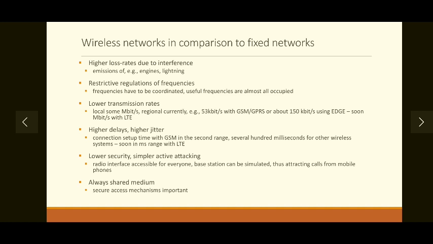Then since the communicating media is wireless, the security involved in the communication is also lower. Anyone can easily access the medium. Also, any attacker can easily tune to your frequency and listen to your data. So proper security mechanism should be deployed in order to make wireless communication effective. So that's some of the disadvantages, or we can say limitations, of the mobile communication or wireless networks.